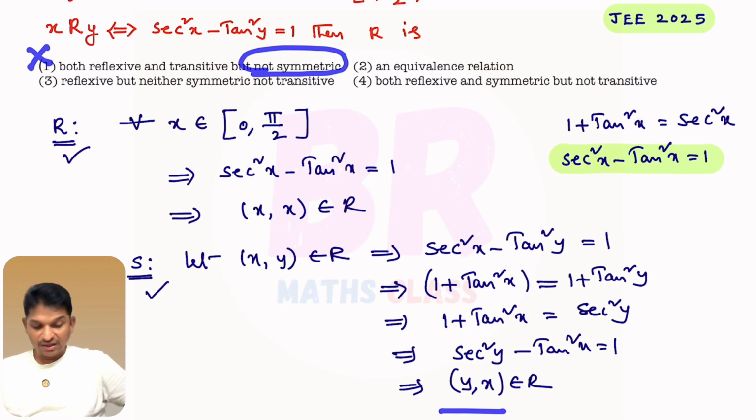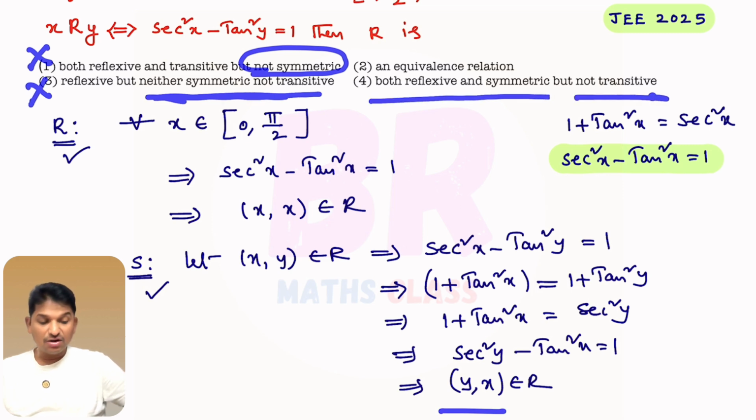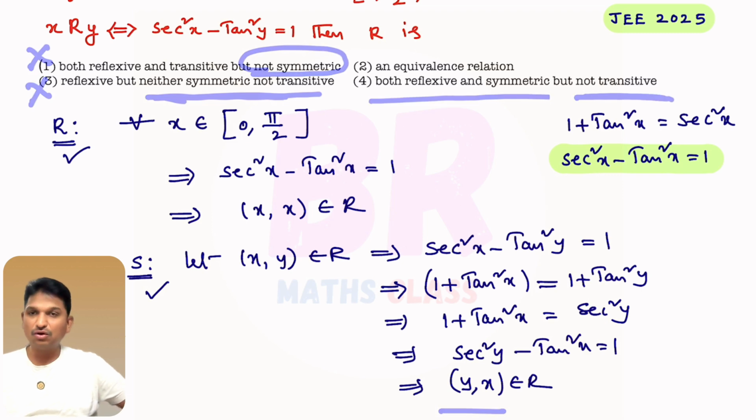Okay, they are saying this is neither symmetric nor transitive. We can eliminate this option also. Equivalence relation we cannot decide now, because it is reflexive and symmetric. We need to check transitive. Both reflexive and symmetric but not transitive? No, you cannot find the option. You need to check the transitive condition also for this.